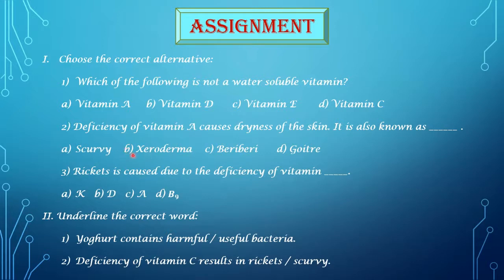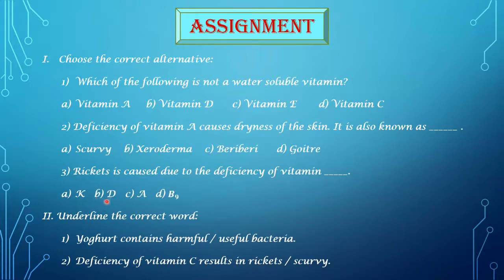Then the third question, rickets is caused due to the deficiency of vitamin dash. The options are A. Vitamin K, B. Vitamin D, C. Vitamin A, and D. Vitamin B9. Yes, the correct option is vitamin D, that is option B.